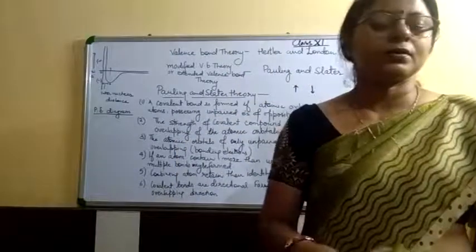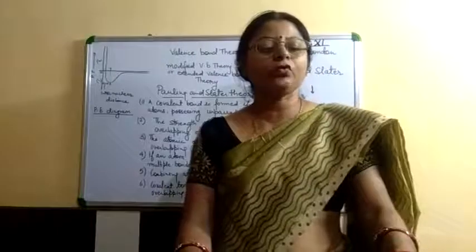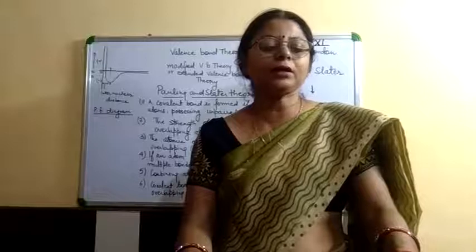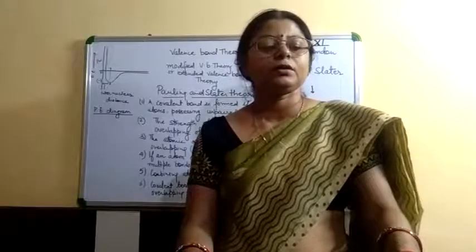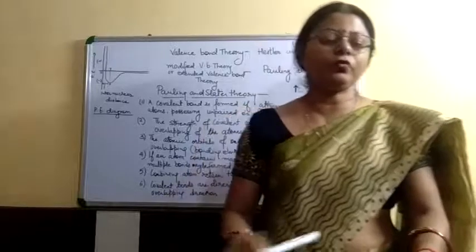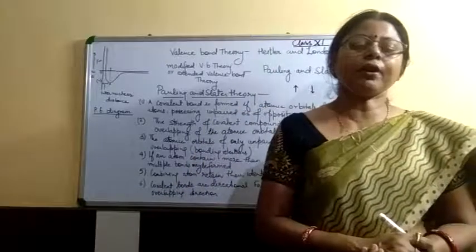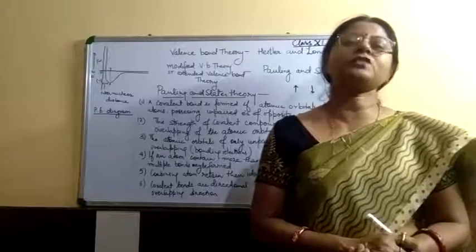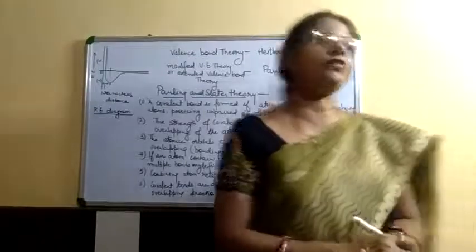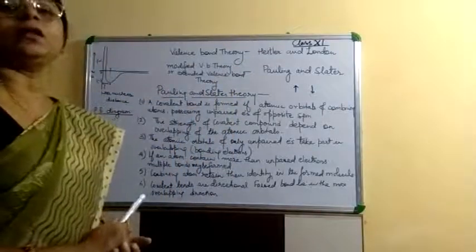Now this classical view of Lewis and others, that electron pairing takes place during the formation of a covalent bond, led to the development of an important theory known as the valence bond theory. This valence bond theory was proposed by Heitler and London.